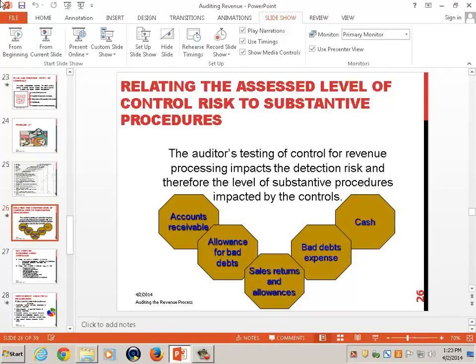So the only thing that a confirmation tells you is that accounts receivable exists as of 12/31/2013, as of year end. That's the only thing that the confirmation tells you. But because GAAP says that accounts receivable has to be recorded at its net realizable value, you also have to look at the collectability of receivables. And that's your review of the allowance for doubtful accounts, right? So you're going to look at how likely is it that they're going to collect on it.